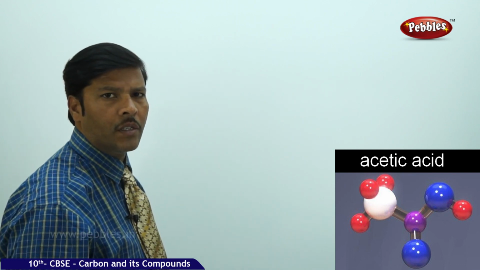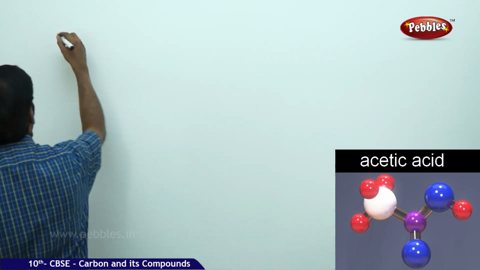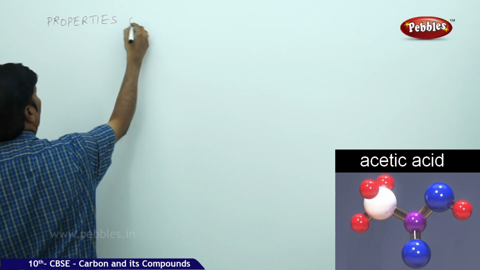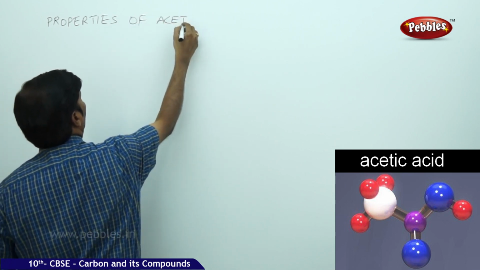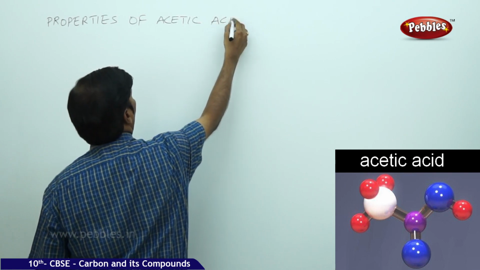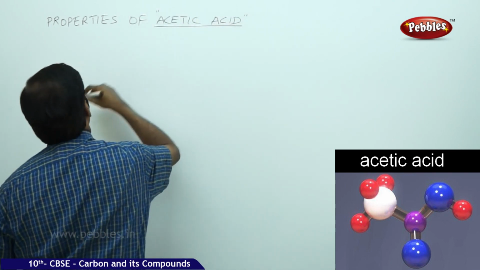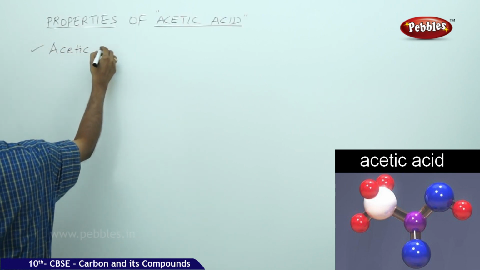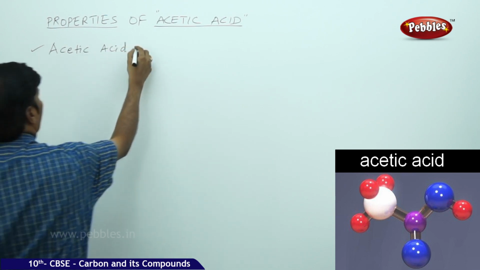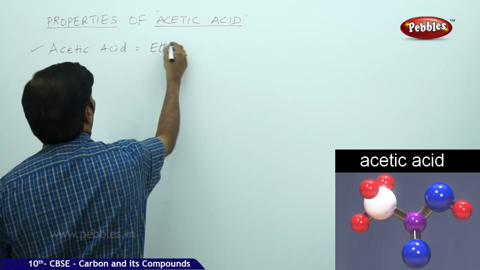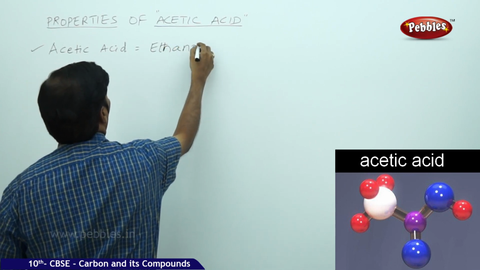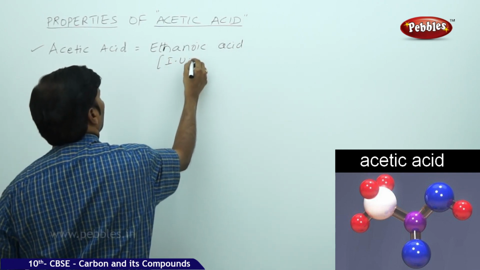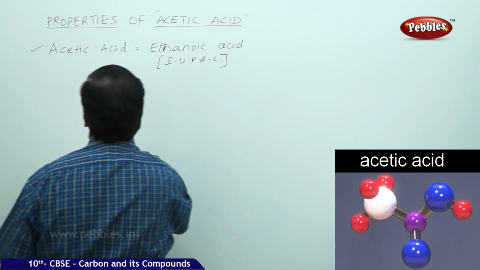The next part of the discussion is properties of acetic acid. Acetic acid is also called ethanoic acid, which is the IUPAC name.